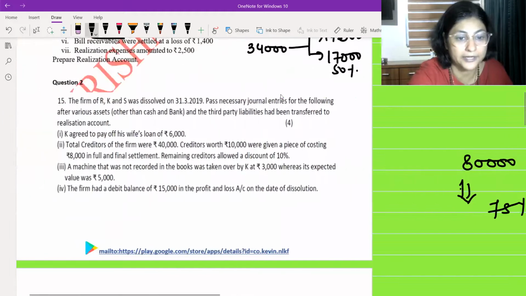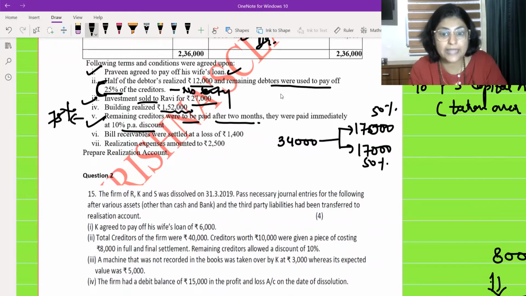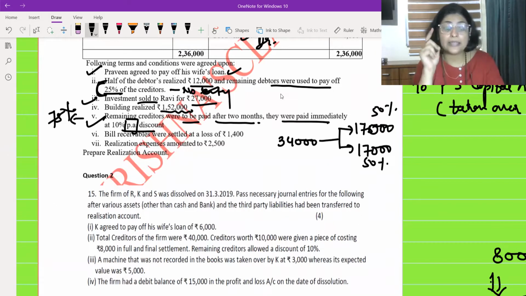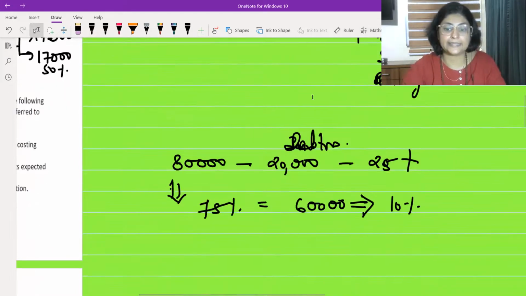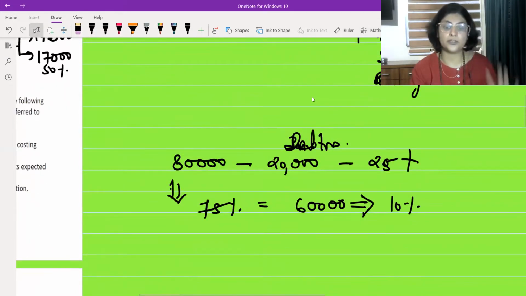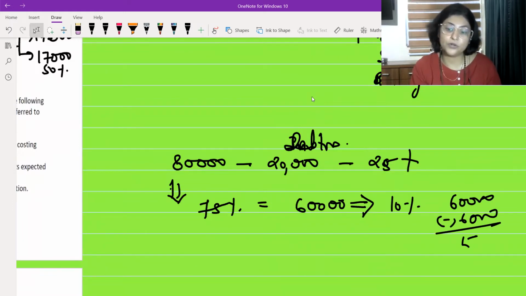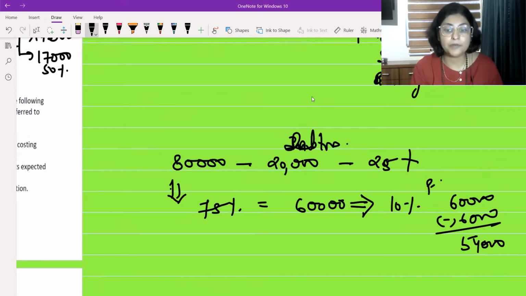Let us go back and read it again. What it is saying. See, over here it is saying that they were to be paid after 2 months and they were paid immediately at 10% per annum. This is the whole crux, per annum discount. Normally, what do students do? They just take this 60,000 and take off 10% of 60,000. 60,000 minus 6,000, ma'am, we are going to pay 54,000 to creditors. That is wrong. 0 marks for this. Why? It is 10% per annum.